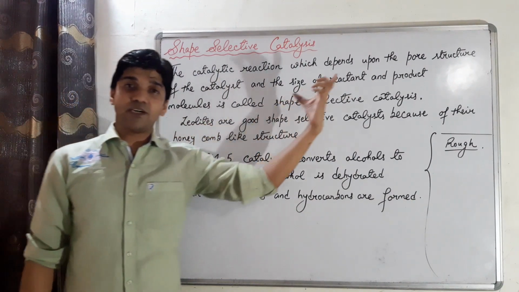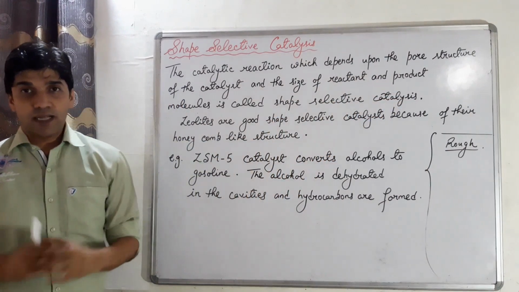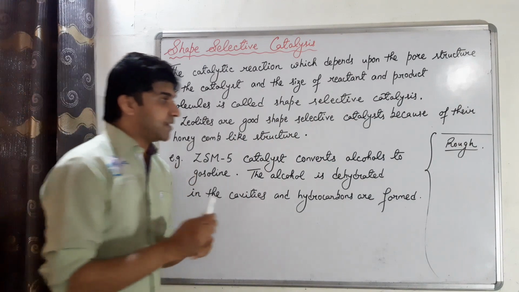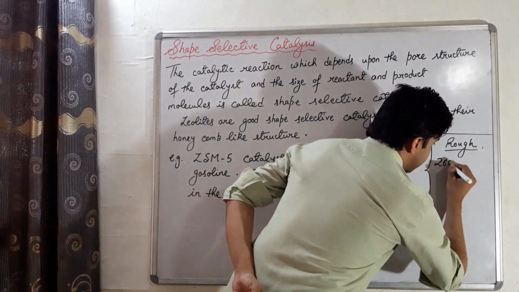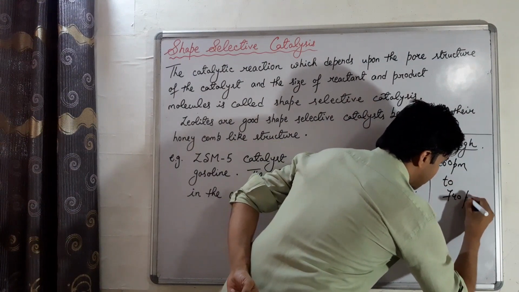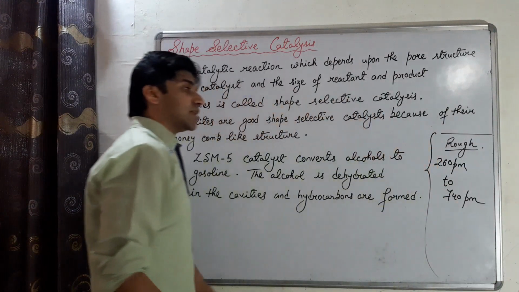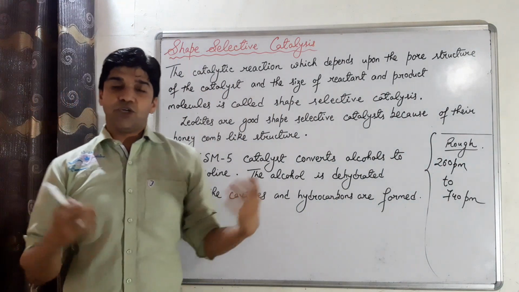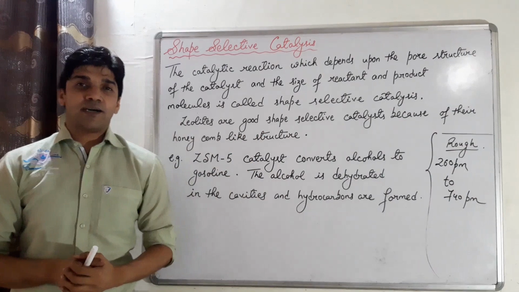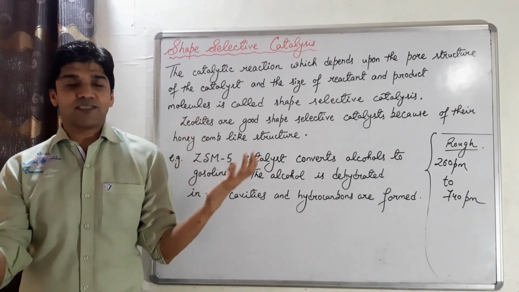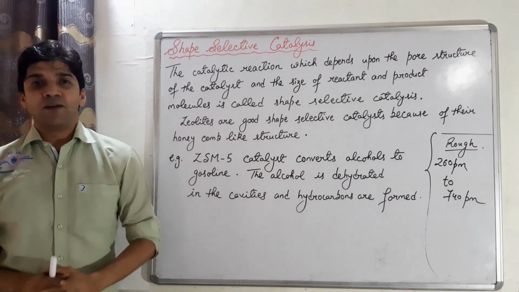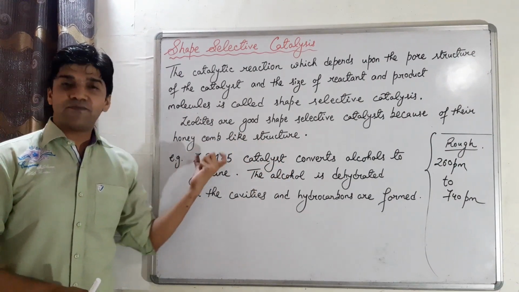Zeolites, because of their honeycomb-like structure. And it has been observed that the pore size of zeolites varies between 260 picometer to 740 picometer. That is the pore size of the zeolites. So depending upon the pore size and the size of reactants and products, the reactions occur in a specific manner. For example, we have ZSM5.